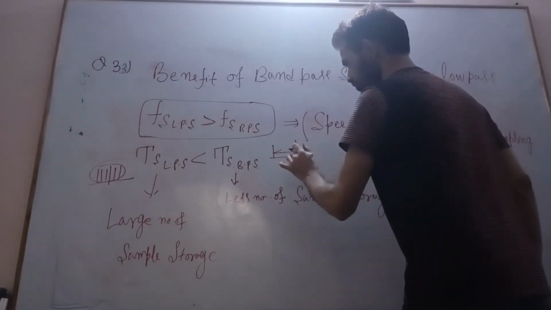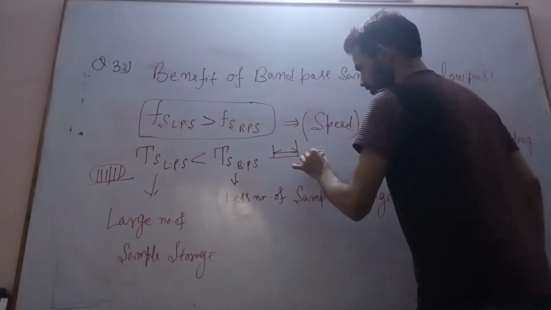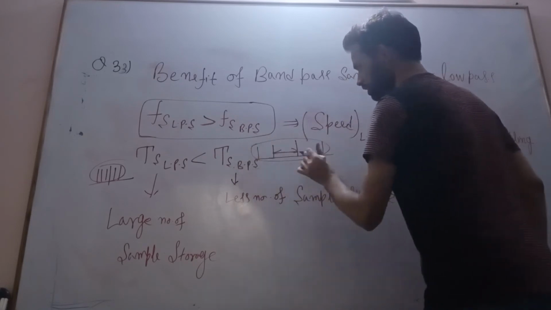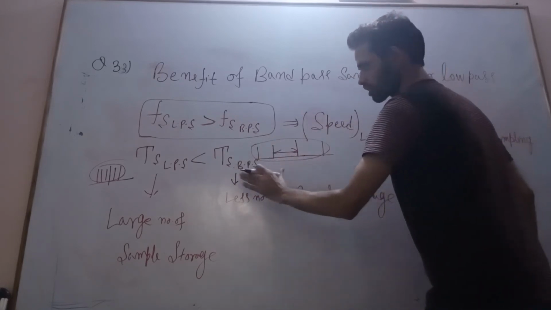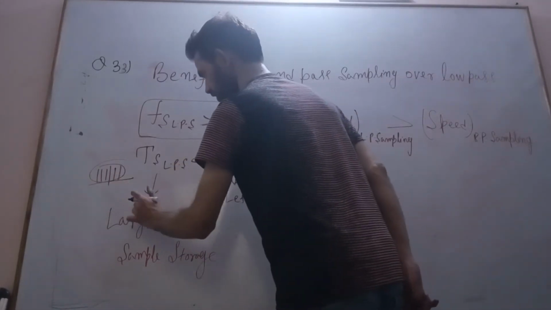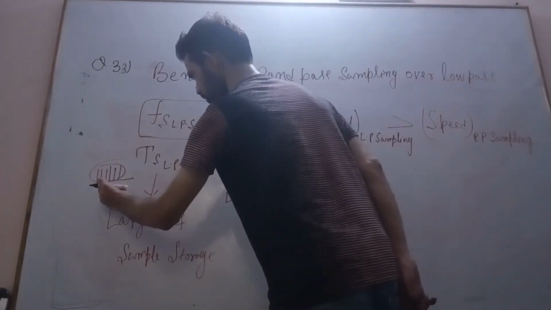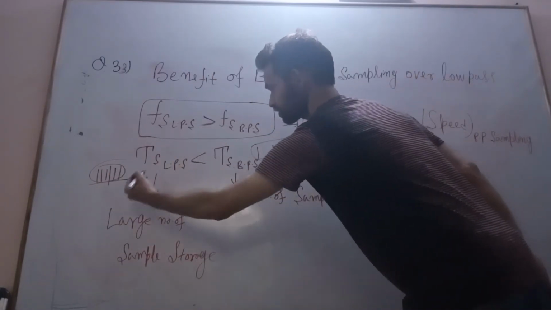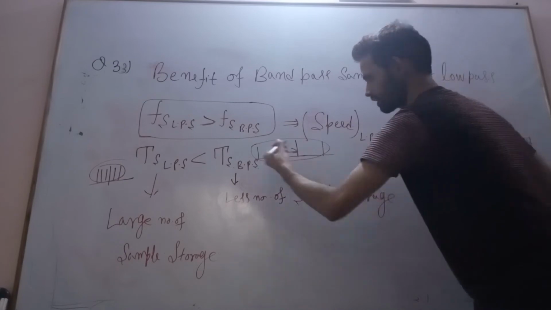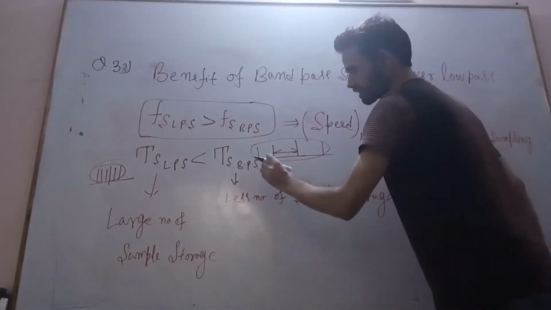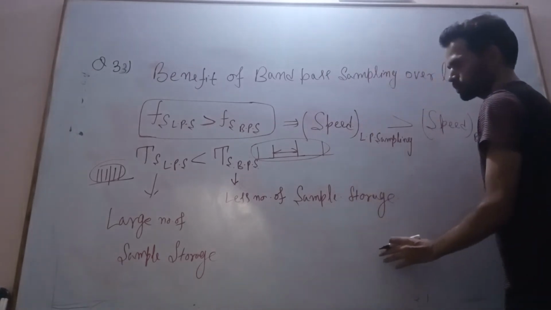Sampling interval large means storage is less. Sampling interval small means storage is large, it is storing a large number of samples. Otherwise it is storing less number of samples, therefore decreasing the digital memory which is necessary.